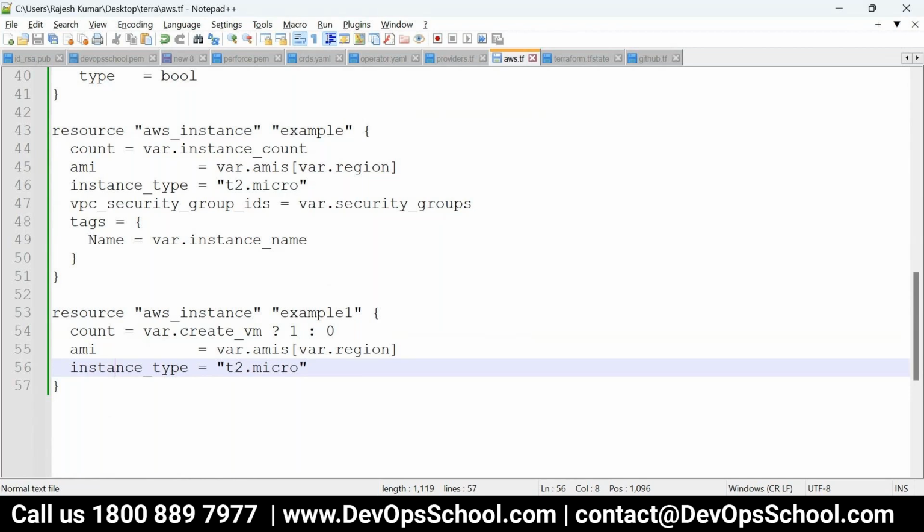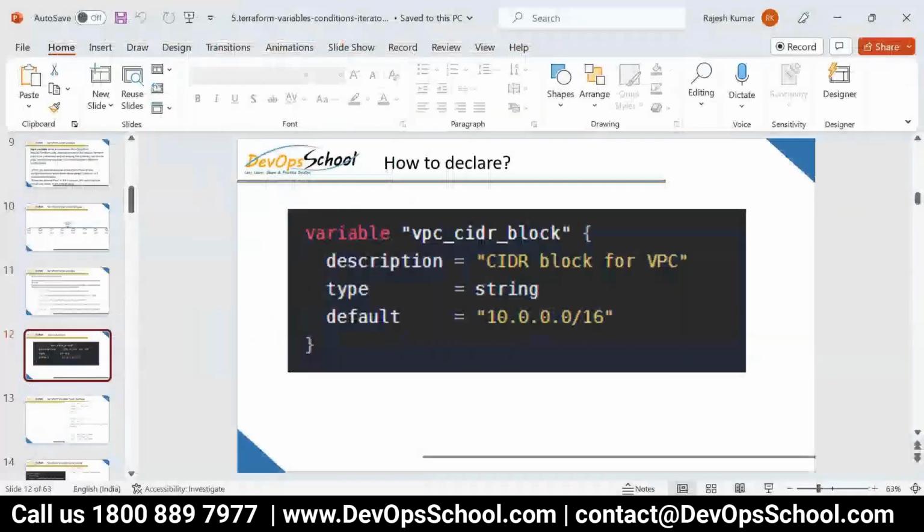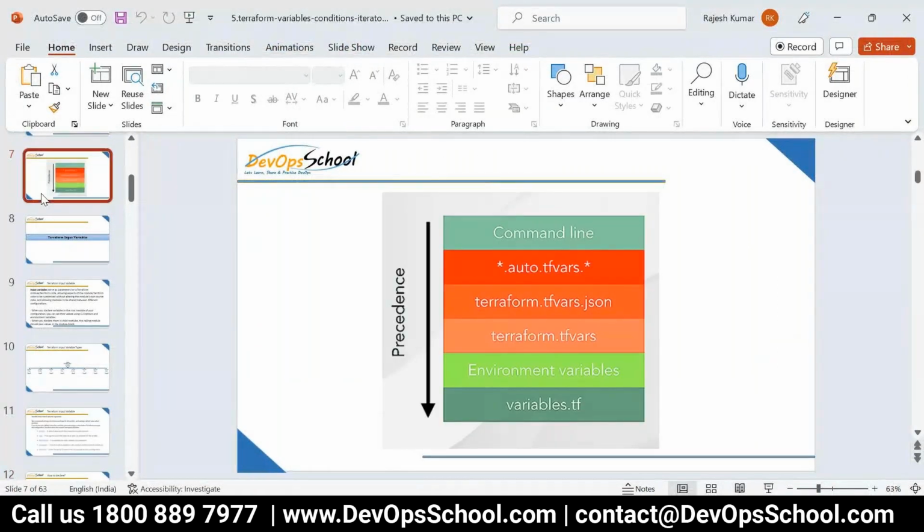If the same variable you use in multiple places, then this will get applied. No, in the same file, for example, in the .tf itself, I have two locations, the top and the bottom. Which one will it take? Oh, okay, same file you are saying, right? Yeah. That will be an error actually. Okay.